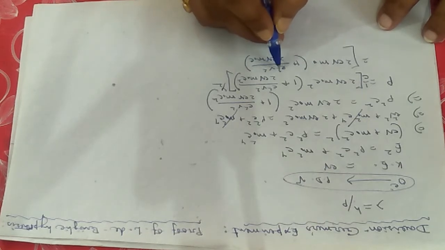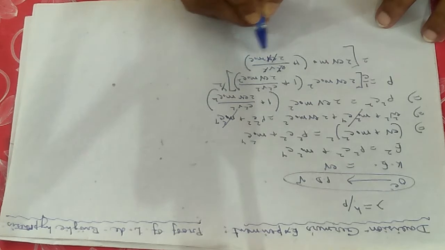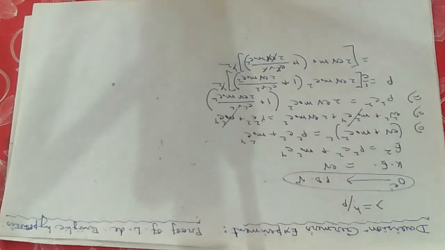Or you can eliminate the square terms and eliminate the eV, so it remains with twice m0 c square in brackets to the power half.